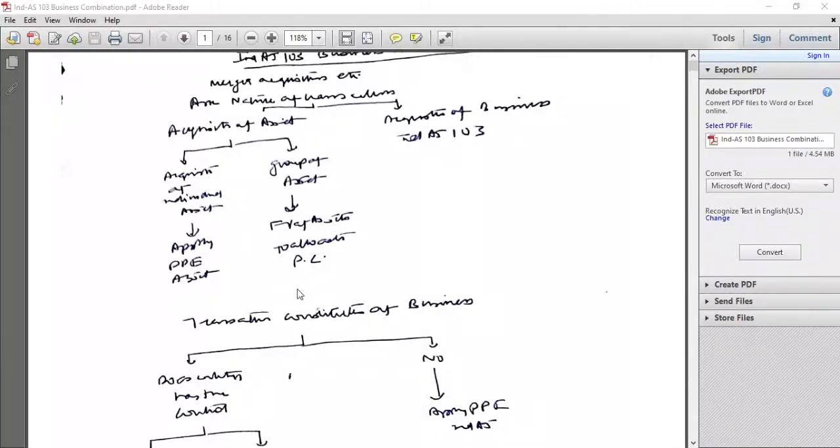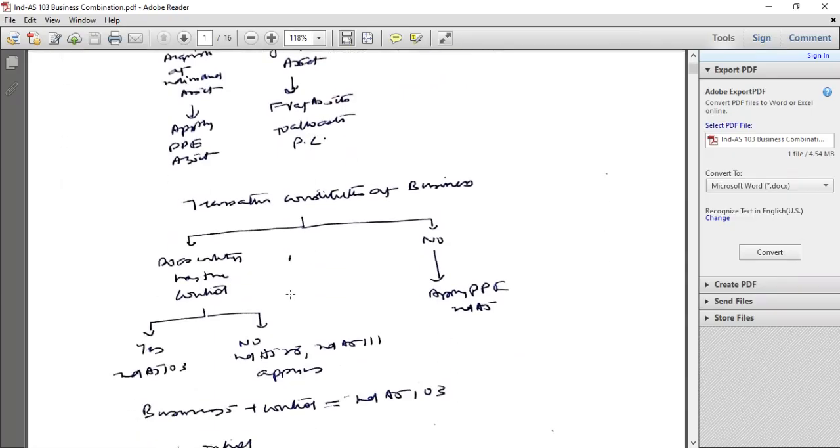Hi everyone. Today we'll discuss Ind AS 103 Business Combination. If it is an acquisition of an individual asset, apply PPE asset accounting. If it is a group of assets, allocate the purchase consideration based on fair value. Otherwise, it will be an acquisition of a business under Ind AS 103.